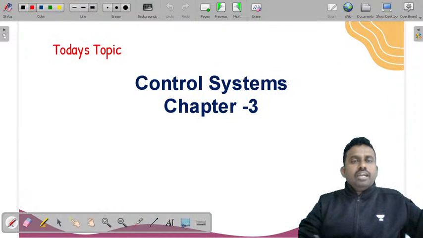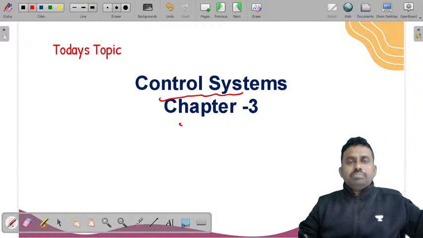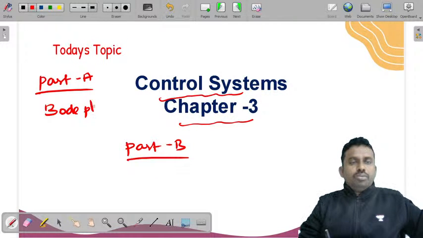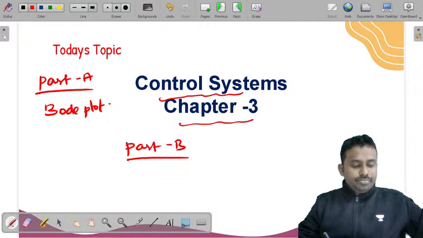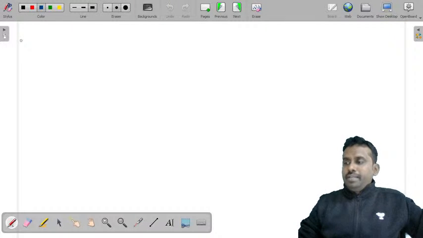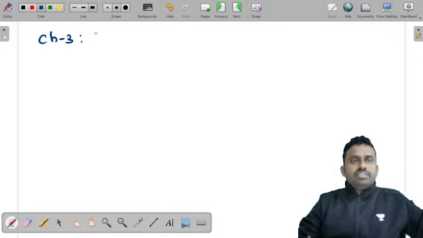So today we are dealing with the control systems chapter 3 part B. Yesterday we have seen part A where I introduced Bode plot and we have solved a problem based on that also. Now today we'll solve part B. So chapter 3 is frequency response analysis.